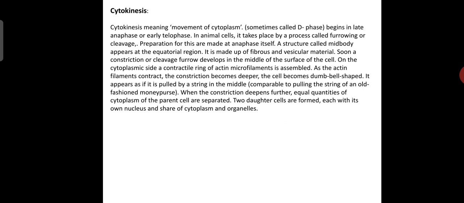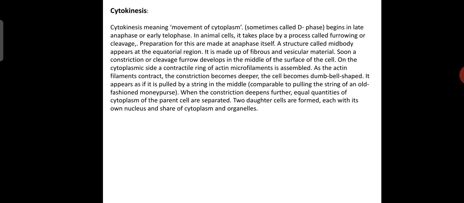In animal cells, it takes place by a process called furrowing or cleavage. Preparations for this are made at anaphase itself. And a structure called the mid body appears at the equatorial region, and it is made up of fibers and vesicular material.